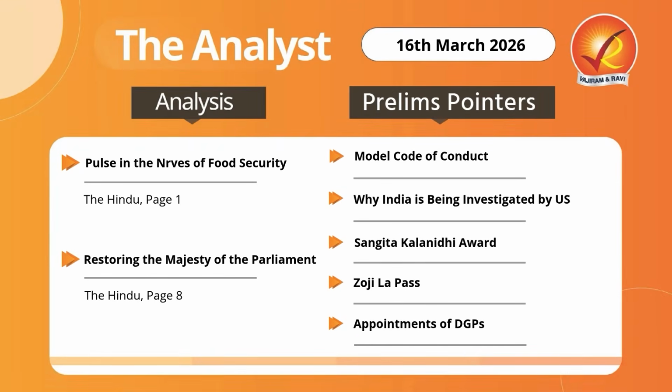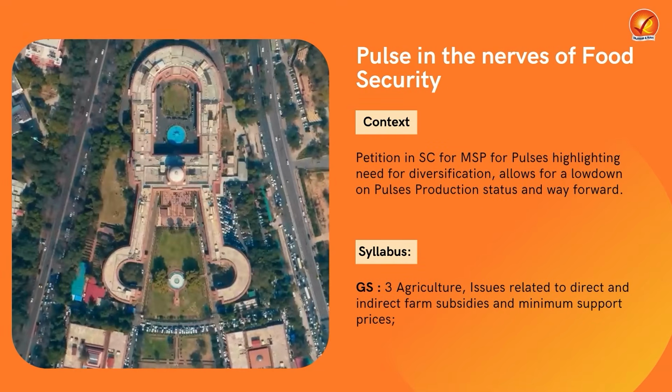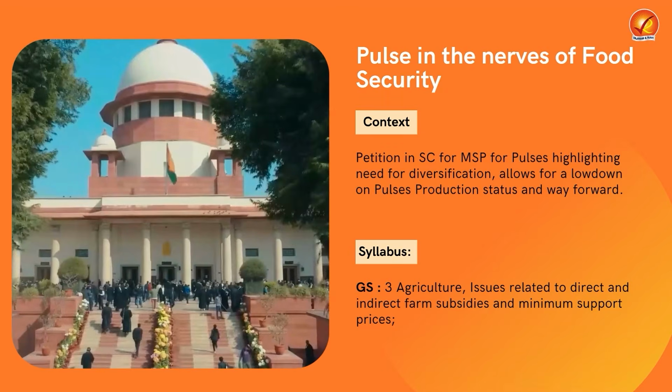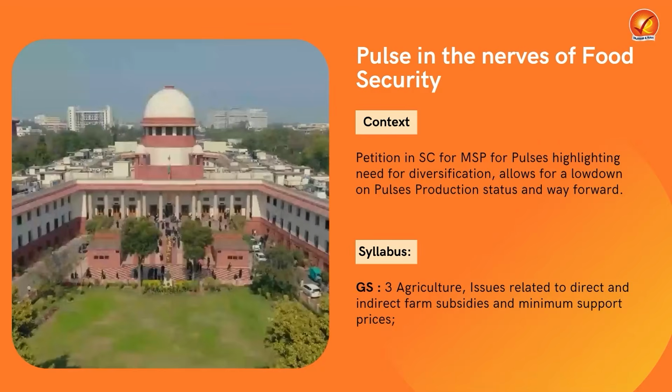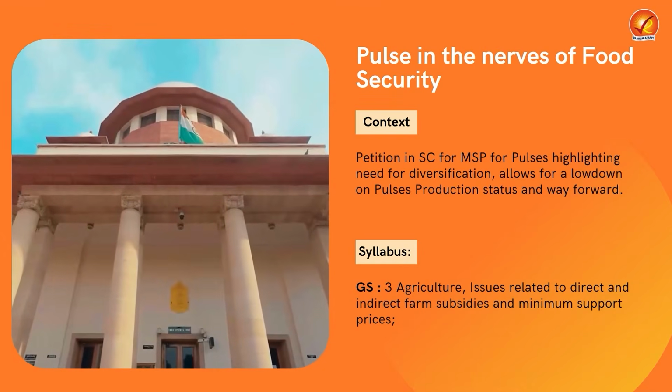Here we discuss 7 articles in 2 different sections, consolidating your current affairs preparation for UPSC CSE at one place. In the first analysis section, we discuss pulses in the nerves of food security. We discuss this in the context of a petition in the Supreme Court for MSP for pulses, highlighting the need for diversification in our agriculture. It allows us a lowdown on pulses production status and the way forward.